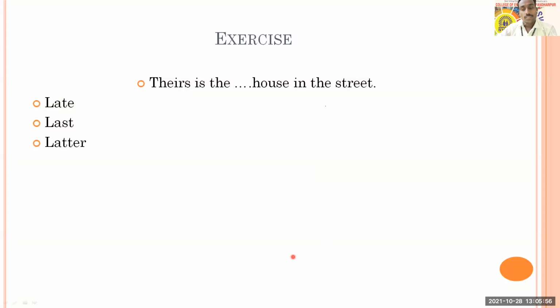All right, so this is a simple sentence. Meenakshi, you are also right that theirs is the last house in the street. You cannot say late house. How can you say late house? No, a house is never late. Latter is also not correct, because I have already told you in the previous slide that latter is usually used with two things. When you are referring to the first one, that will be former, and when you are referring to the second, that time you use latter. Okay, so just try to understand. So for this question also, option B is the correct answer.